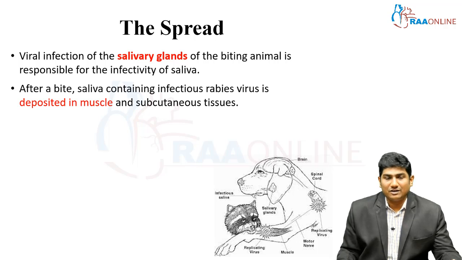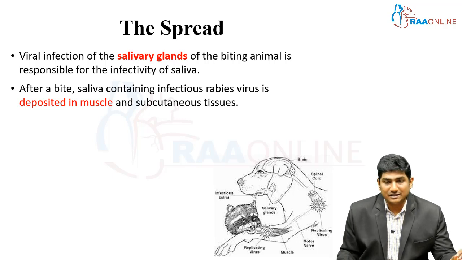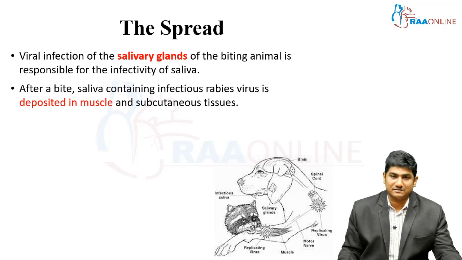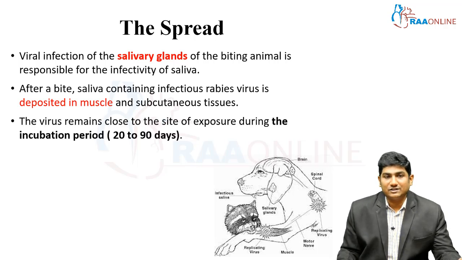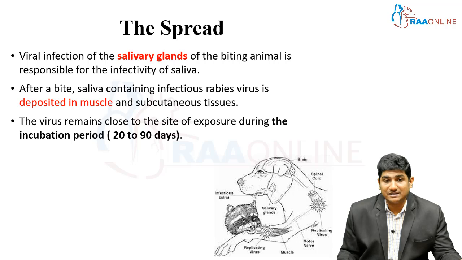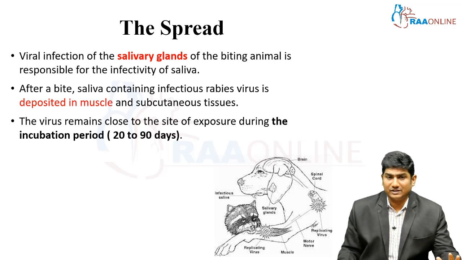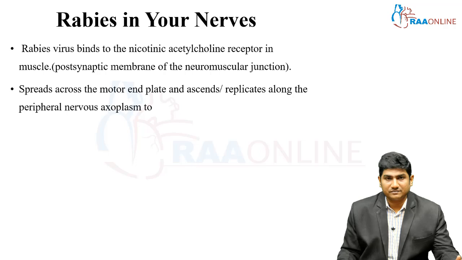Once a dog or another vector bites a human being, the saliva containing virus is injected into the muscle and subcutaneous tissue of the human. The virus remains close to the site for almost the entire incubation period. Now, rabies in your nerves. For the entire incubation period it stays at that site, and then it attaches to the nicotinic acetylcholine receptors in the muscle, at the postsynaptic membrane of the NMJ.